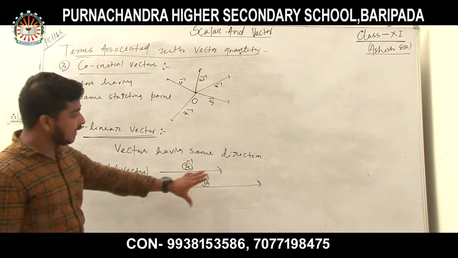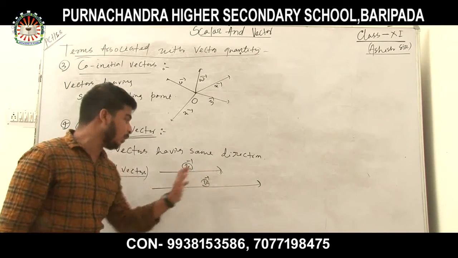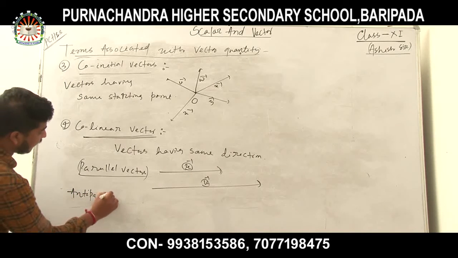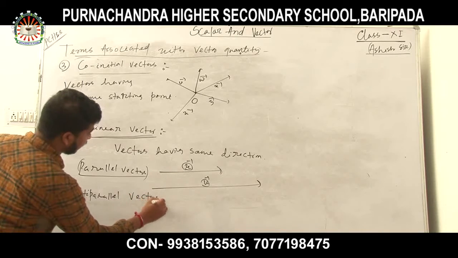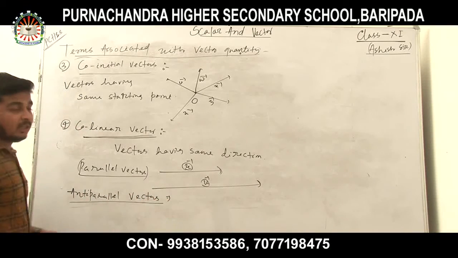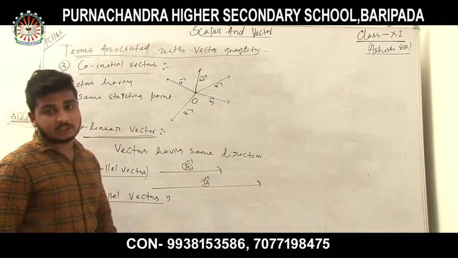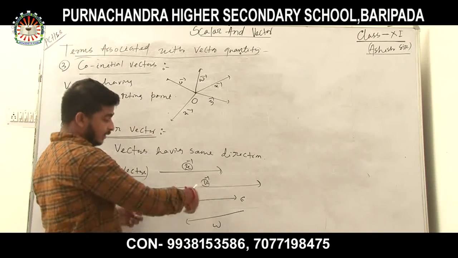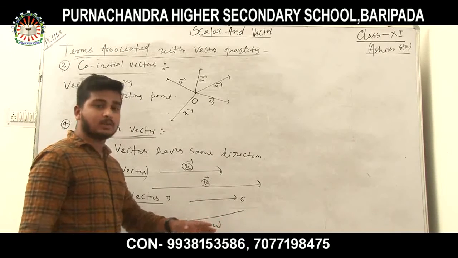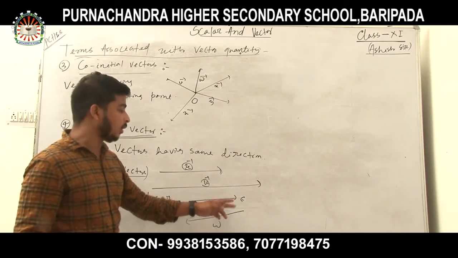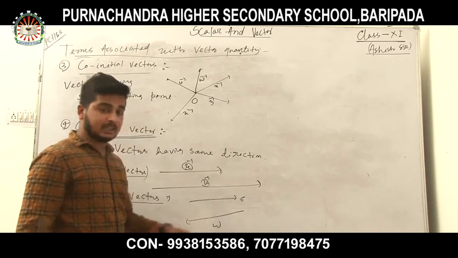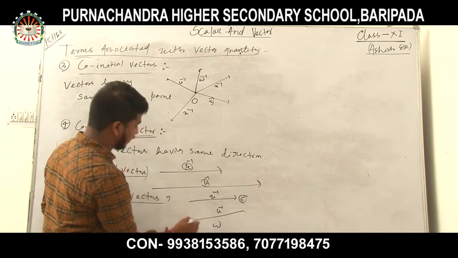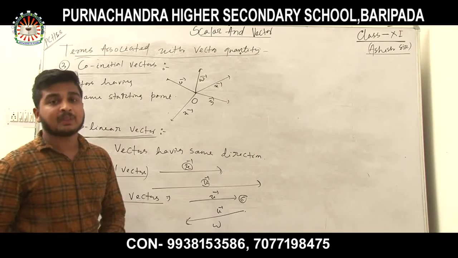So what will happen if I reverse the direction of one vector? This is known as anti-parallel vectors. Vectors having different directions. Suppose one is towards east and another is towards west. These may vary in magnitude. Here I am not concerned with magnitude, I am concerned with the direction. The u vector here is towards east, but the v vector here is towards west. These are known as anti-parallel vectors.